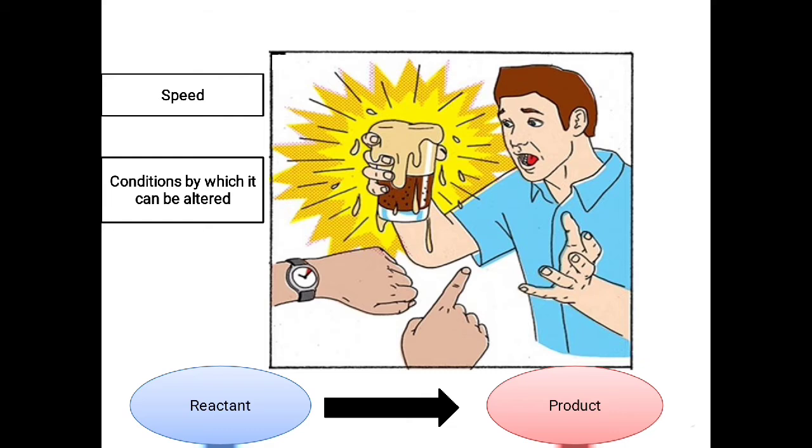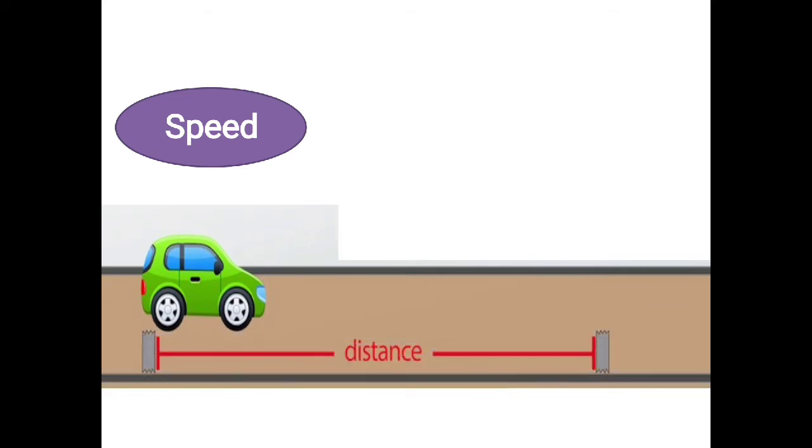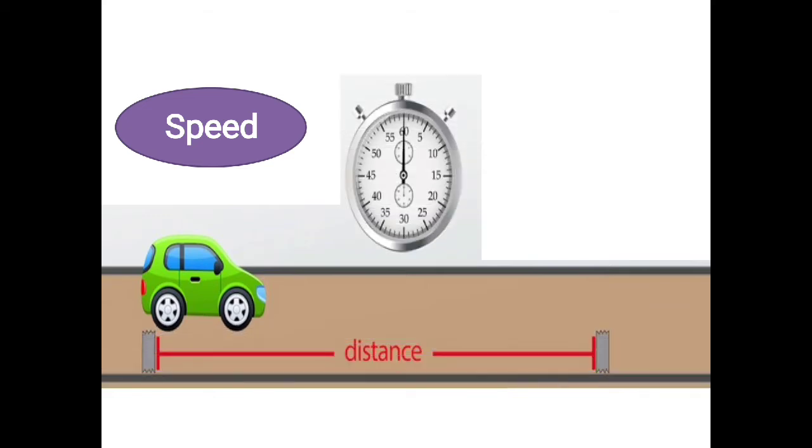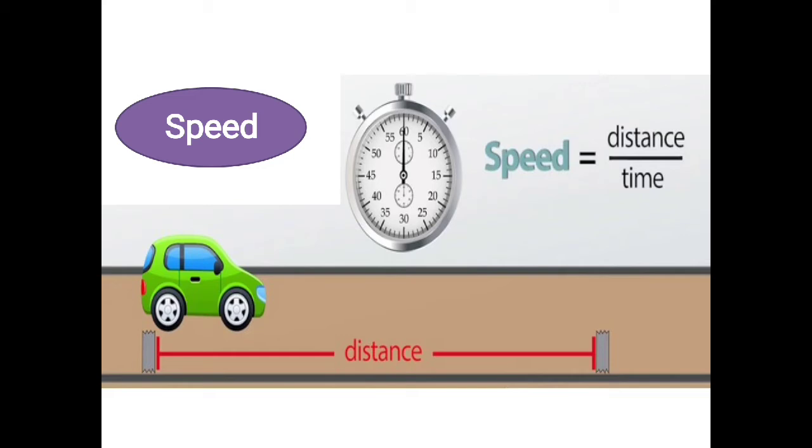So basically in this chapter, what we are going to deal with is the speed of the reaction, or I can say the velocity of the reaction. And in physics, you do study about speed. Now to measure the speed of a vehicle, what you will try to do first is measure the distance it has traveled. Then you will measure the time it has taken to travel this distance. So that is what we call speed, no? Speed is nothing but the distance a particular vehicle has traveled with respect to that particular time. So speed is basically a factor which depends on the time.